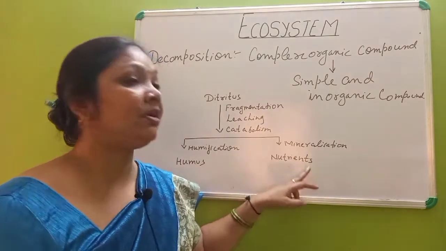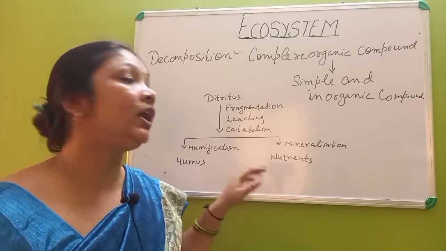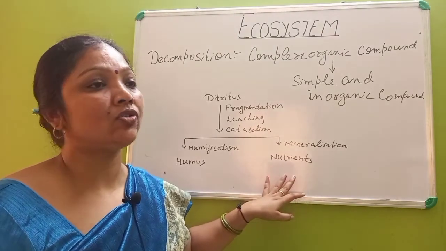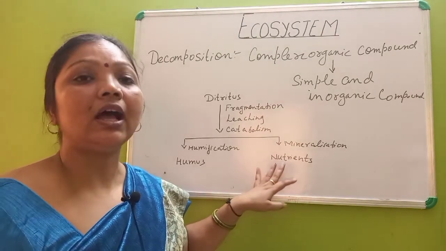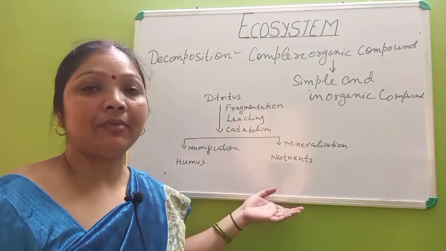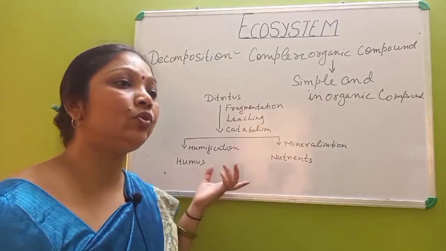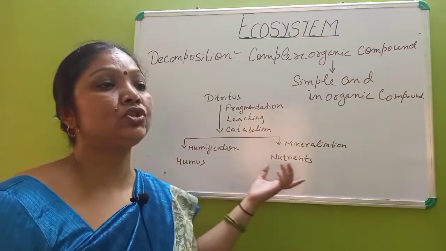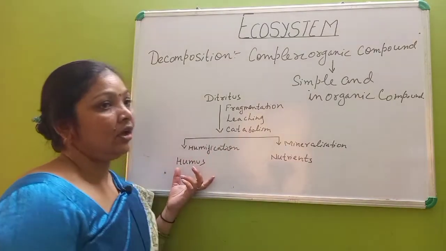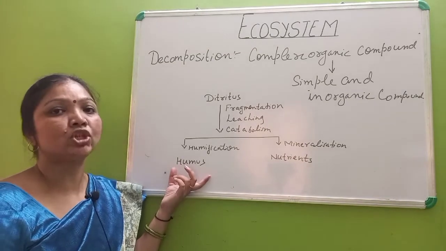Now the next one is mineralization. Mineralization involves the release of inorganic substances, for example water, carbon dioxide, and other nutrients, for example ammonia, calcium ions, magnesium ions, potassium ions, from the humus to the soil by some microbes. The process of mineralization from humus is slow.